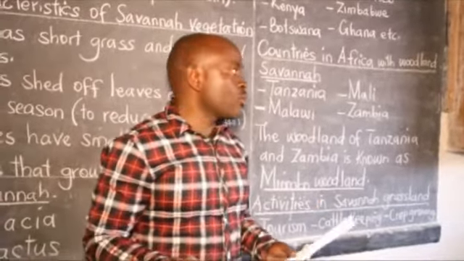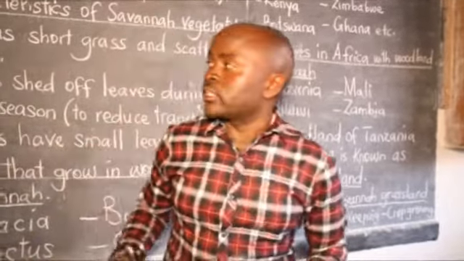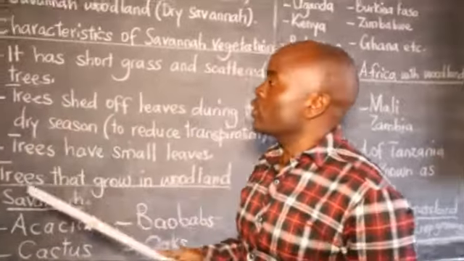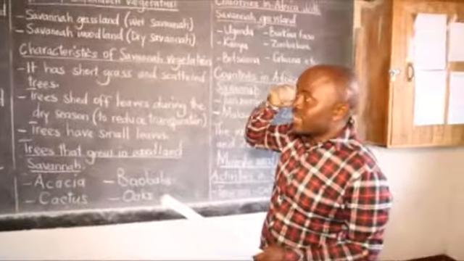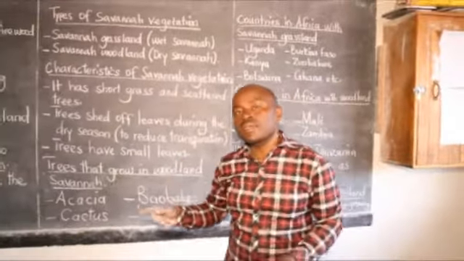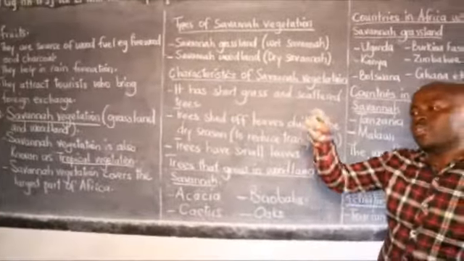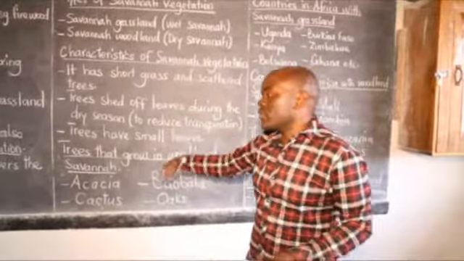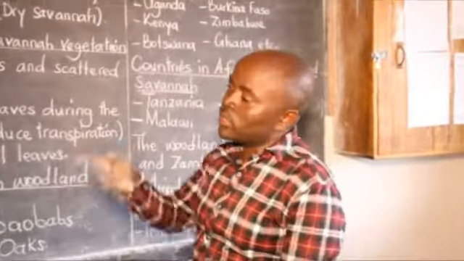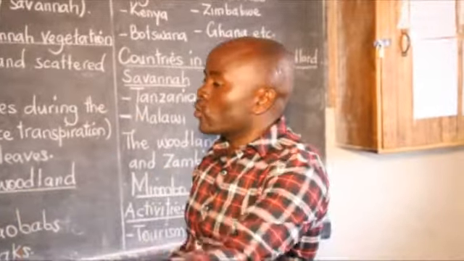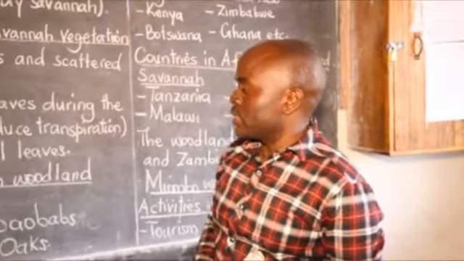So, as I conclude, majorly we are still looking at vegetation zones in Africa. So, different vegetation zones, as we said, vegetation is determined by the climate of an area. So, the climate determines the vegetation that grows there. And we find that human activities are there majorly because of vegetation and because of the climate experienced in that very area.